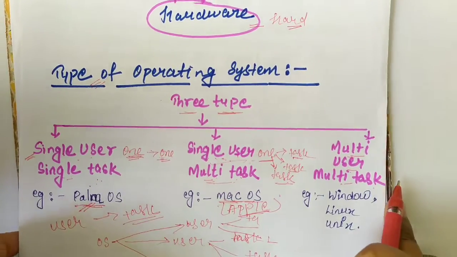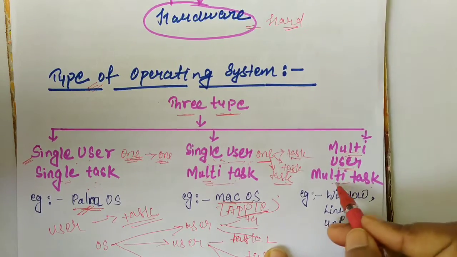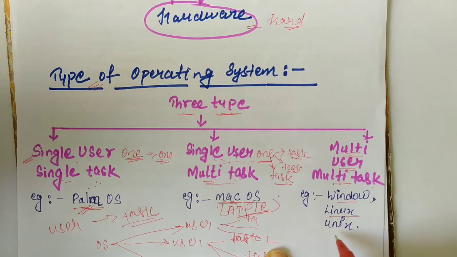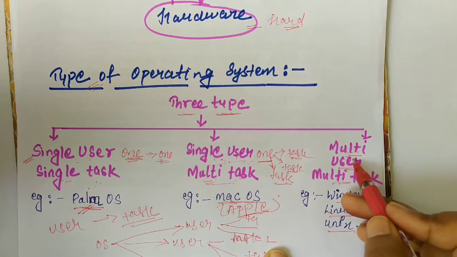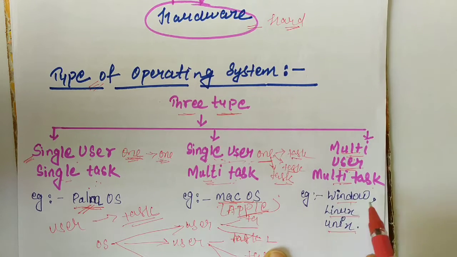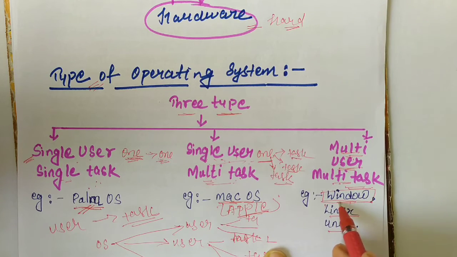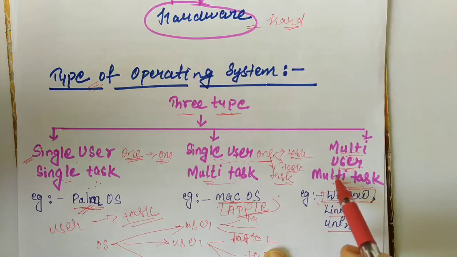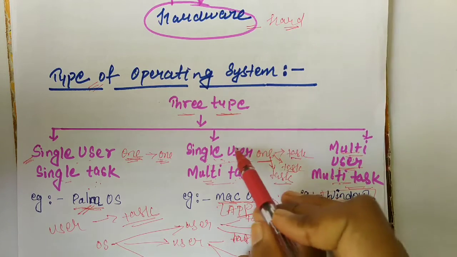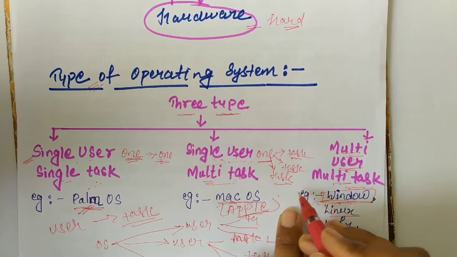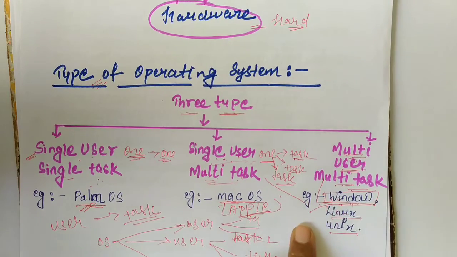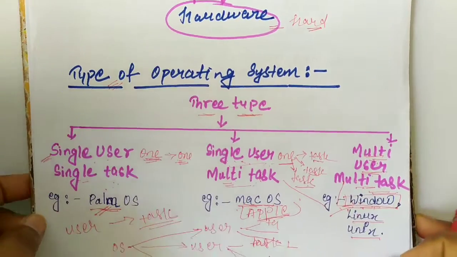The examples of multiple user multiple task are Windows, Linux, Unix. We commonly use the Windows operating system. These are multiple user multiple task. It is also a single user multiple task, so it is included in both. These are the different types of operating system.